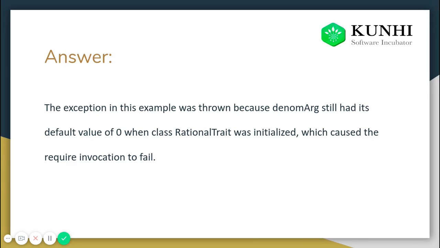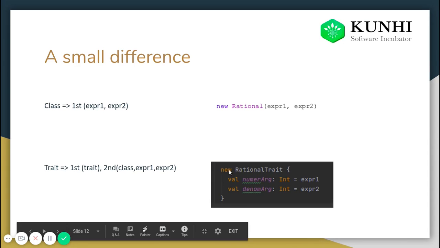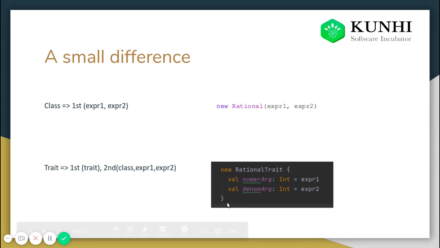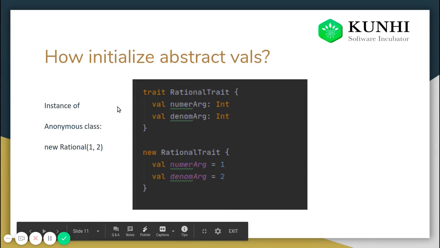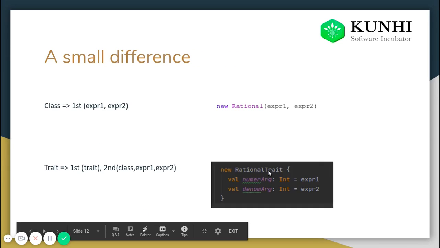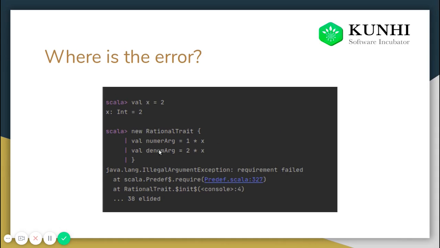The thing is that the trait is initialized first. Whenever we create this new instance of a class, the trait is initialized first with a value 0. It will not get the values that we are passing here. We are passing 2 and 4, because 1 into 2 is 2 and 2 into 2 is 4.